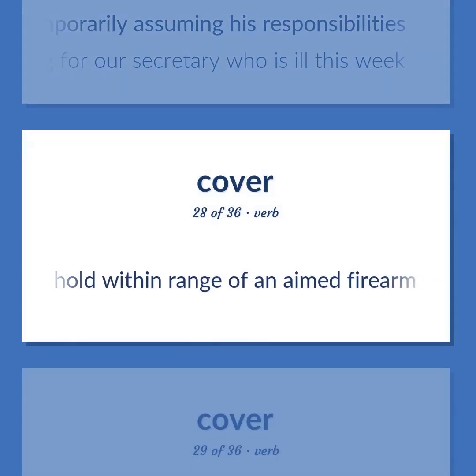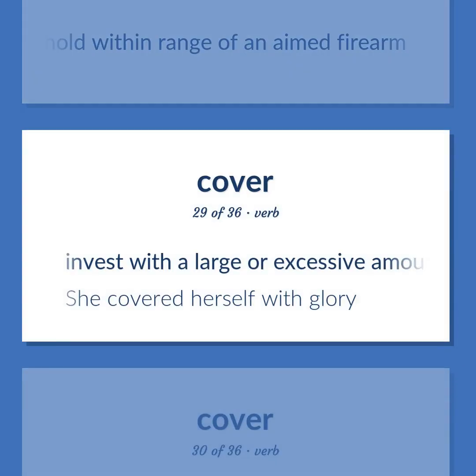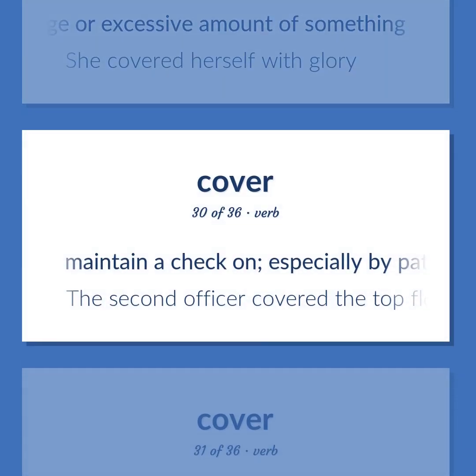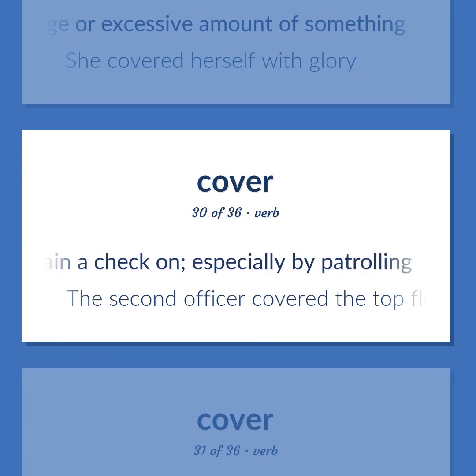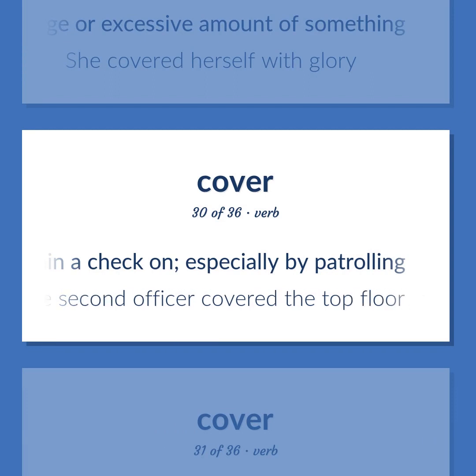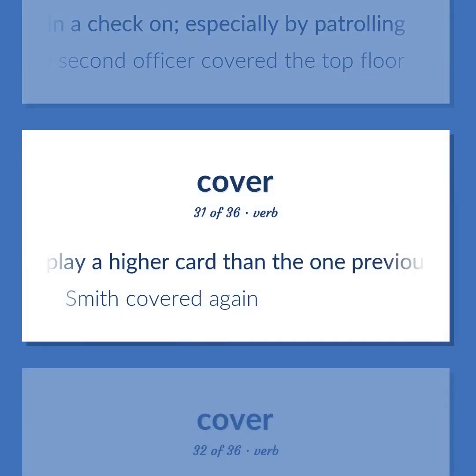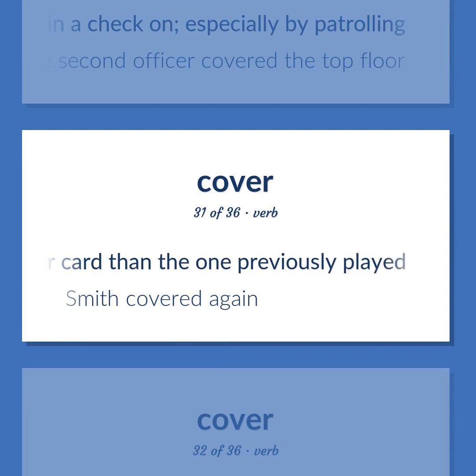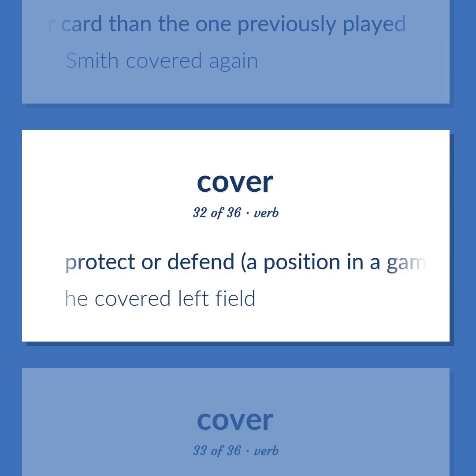Hold within range of an aimed firearm. Invest with a large or excessive amount of something. She covered herself with glory. Maintain a check on, especially by patrolling. The second officer covered the top floor. Play a higher card than the one previously played. Smith covered again. Protect or defend, a position in a game. He covered left field.